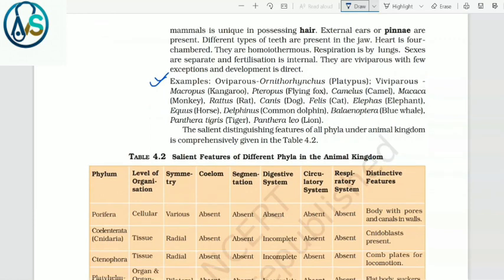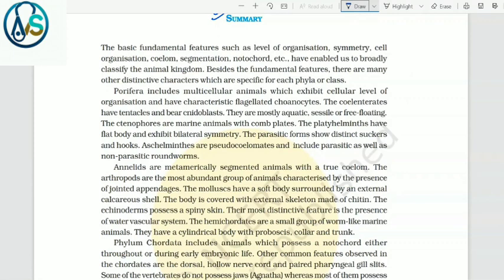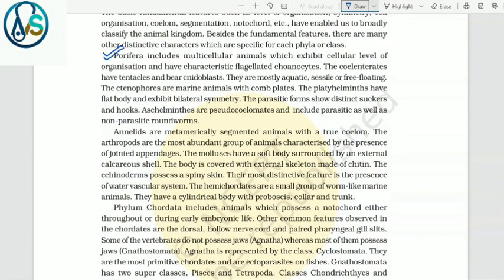The salient distinguishing features of all phyla under animal kingdom are comprehensively given in Table 4.2. Summary. The basic fundamental features such as level of organization, symmetry, cell organization, coelom, segmentation, notochord, etc. have enabled us to broadly classify the animal kingdom. Besides the fundamental features, there are many other distinctive characters which are specific for each phylum or class. Porifera includes multicellular animals which exhibit cellular level of organization and have characteristic flagellated choanocytes. The cnidarians have tentacles and bear cnidoblasts. They are mostly aquatic, sessile or free-floating. The ctenophores are marine animals with comb plates.